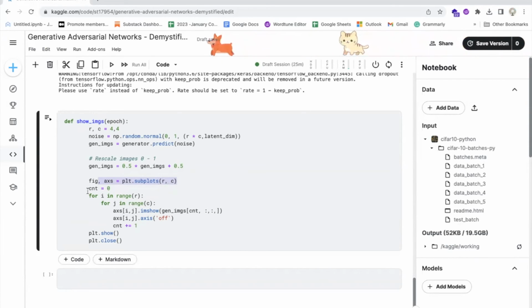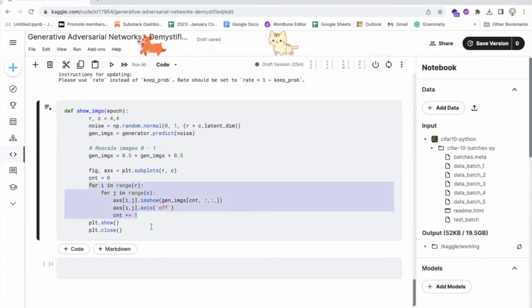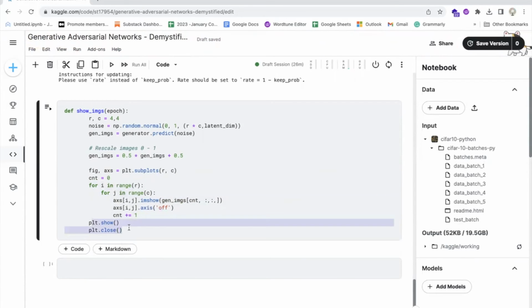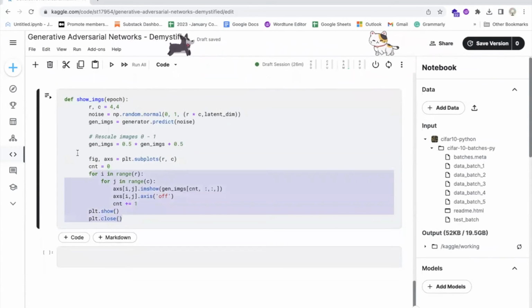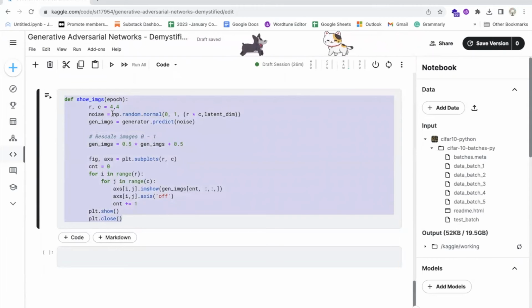The function then loops through each axis object and sets its image to one of the generated images using the imshow function. The axis function is used to turn off the axis ticks and labels for each image. The resulting grid of generated images is then displayed using the show function of the matplotlib.pyplot module. Overall, this function provides a way to visually inspect the quality of the generated images at different epochs during the training process of the GAN model.